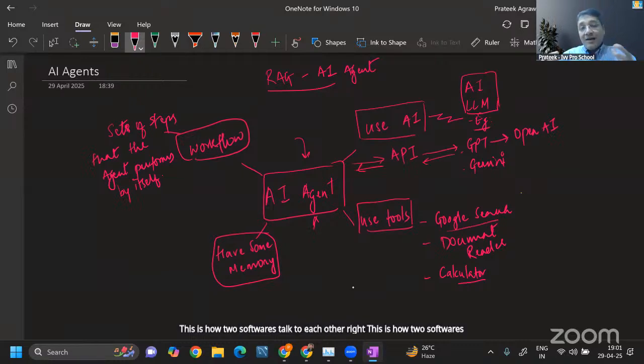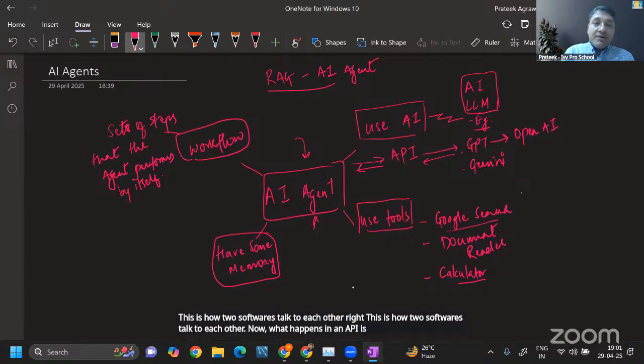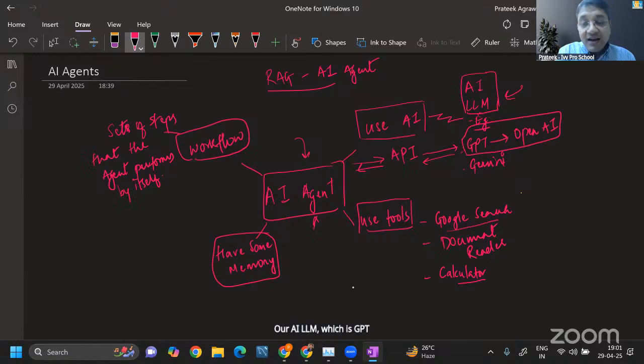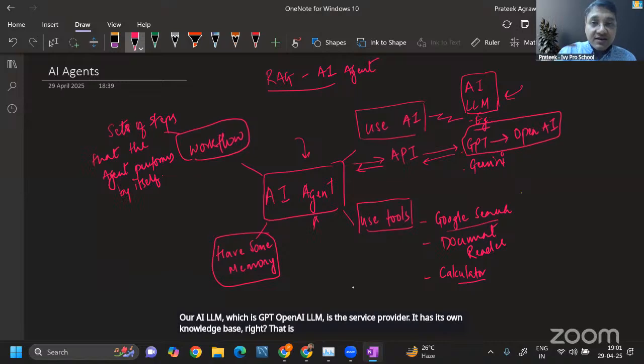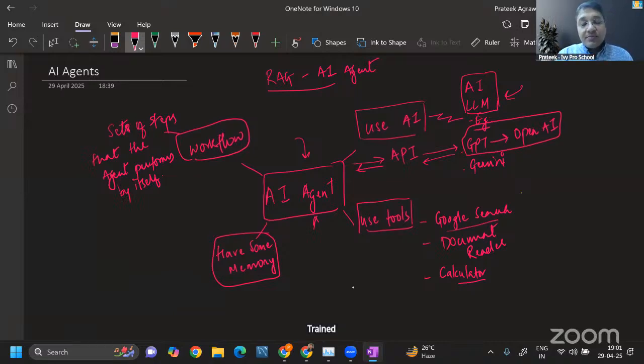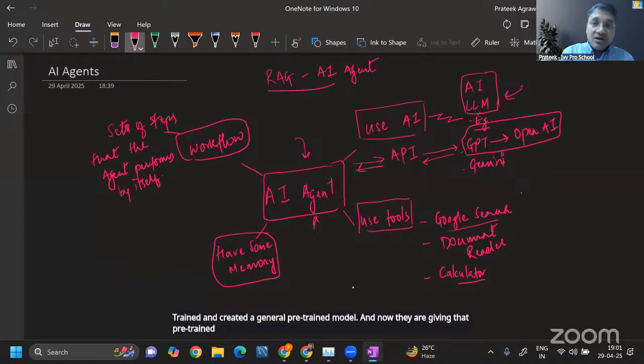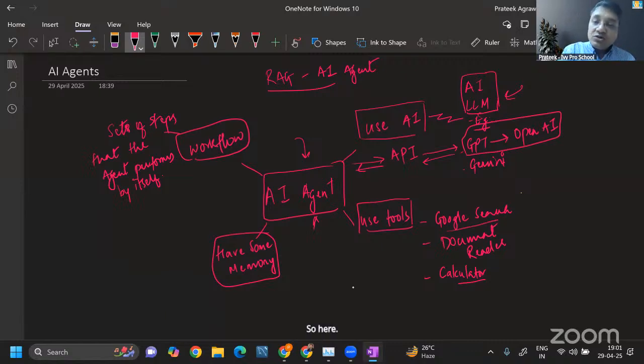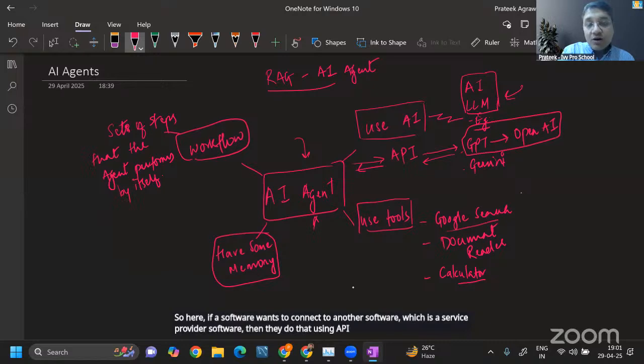Now, what happens in an API is that, through an API, a service provider software, in this case our AI LLM, which is the GPT OpenAI LLM, is the service provider. It has its own knowledge base, right? That is what OpenAI has done: it has trained and created a general pre-trained model. And now they are giving that pre-trained model as a subscription to other softwares and to other individuals. So if a software wants to connect to another software, which is a service provider software, then they do that using an API, wherein first they get authenticated.